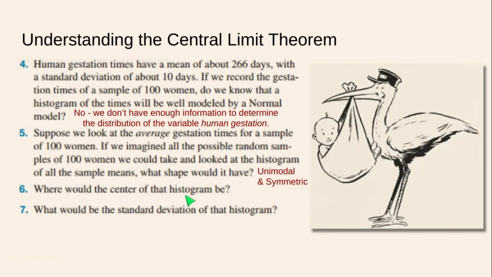So where would the center of that histogram, that is the histogram for number 5, be? Well, where is the sampling distribution of sample means centered? Well, it would be centered at 266 days. Where does that number come from? That is the population mean. The sampling distribution of sample means has the same mean as the population.